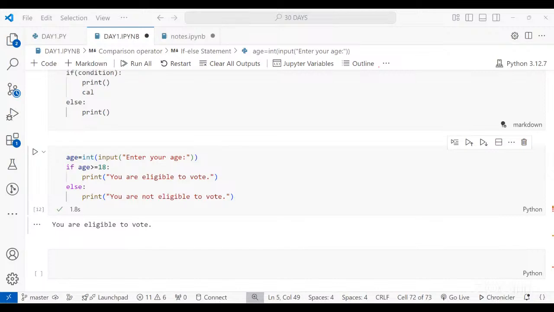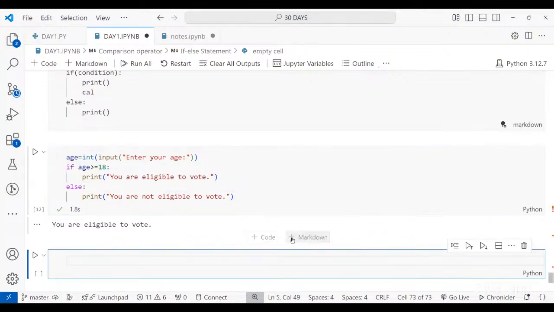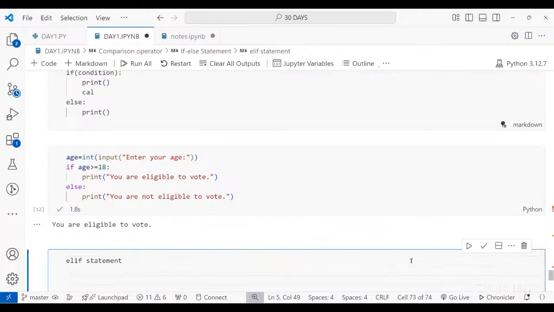All right. This is when you have the single condition, but when you wanted to utilize both true part and the false part, then you have to use it. Now, let's say you have two conditions. You don't have one condition, but you now have two conditions. And according to the conditions, you want something to happen. So at that time, you have to utilize the next conditional statement, which is elif statement.